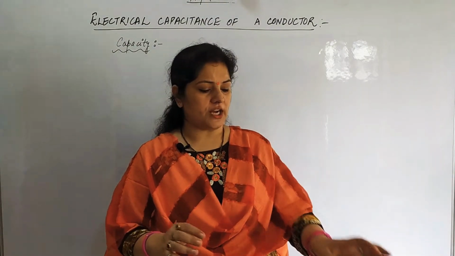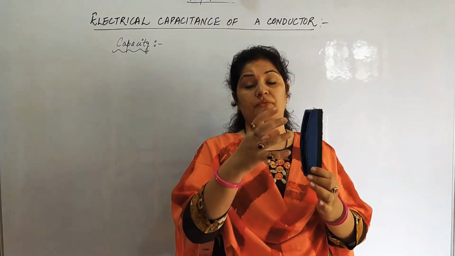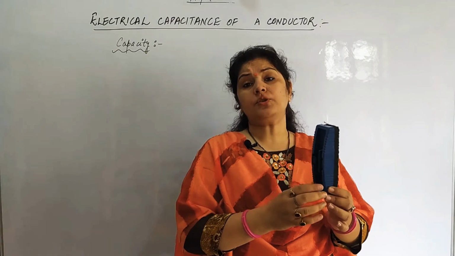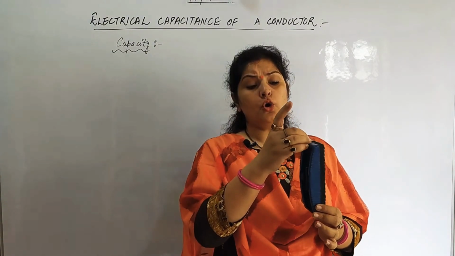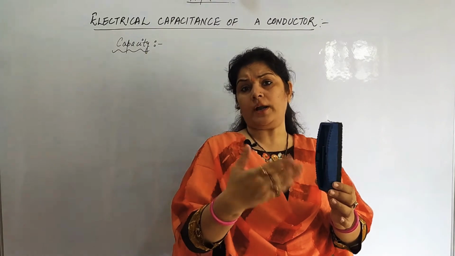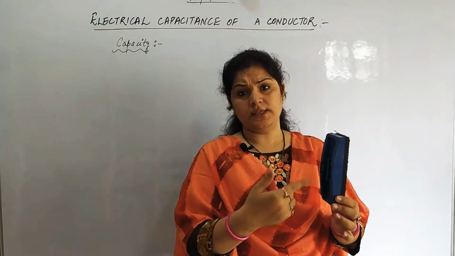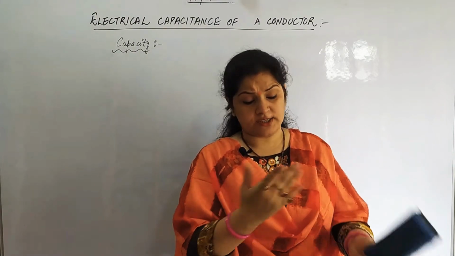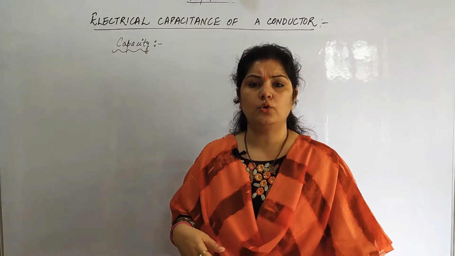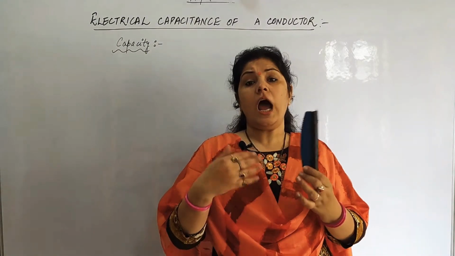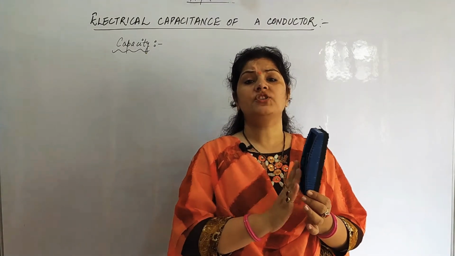So whenever you are charging a body, say I am giving it 10 coulomb, 20 coulomb, 100 coulomb, 500 coulomb. When I am storing charge in it, मैं इसको charge देती जा रही हूँ. So when I am storing charge, what I am increasing? I am increasing its potential. I am increasing its potential by giving it charge. Say, for example, I have given you a conductor ki you store charge in it, right? How you will check how much charge will be stored? You will check that by checking the potential.